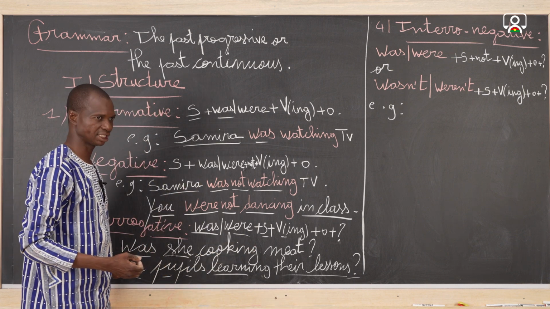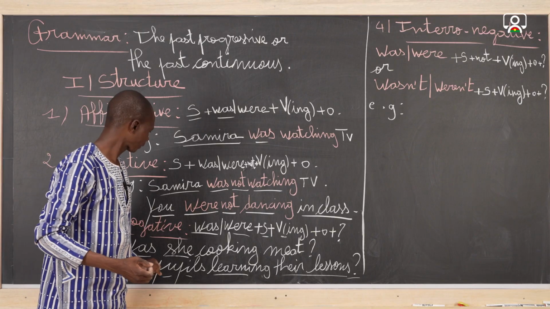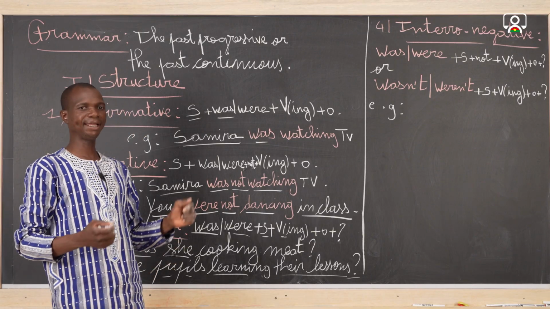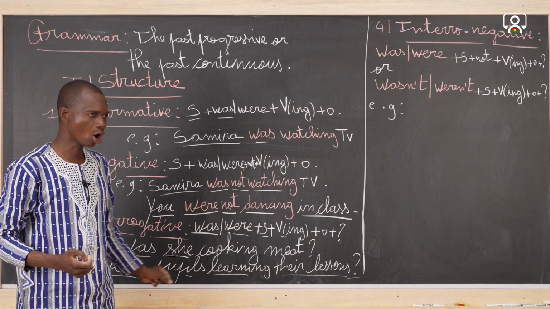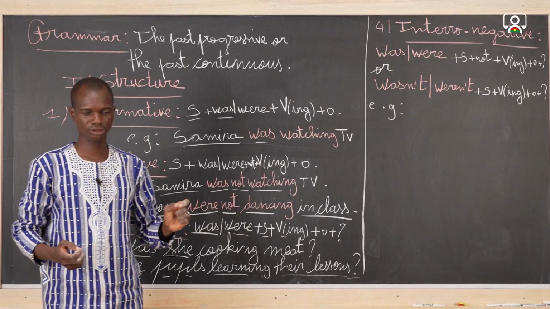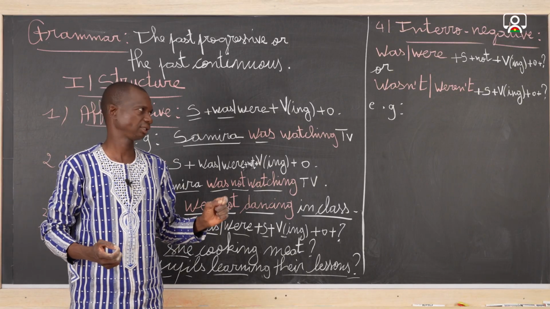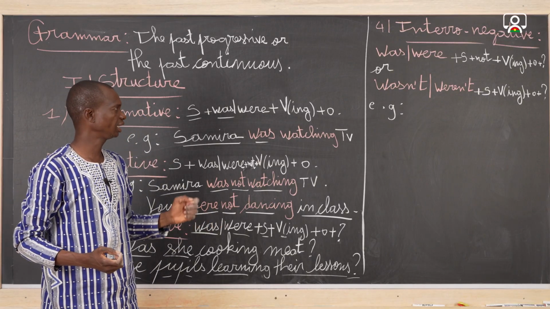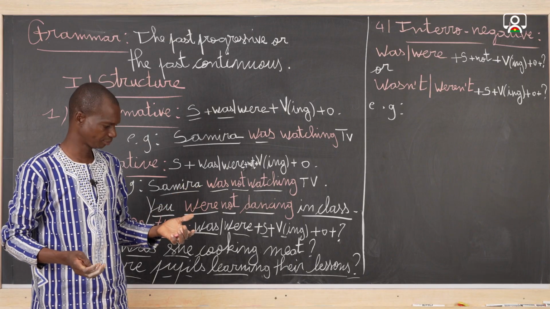And what about this sentence? We can say, were people not learning their lessons? Or we can say, weren't people learning their lessons? This is also acceptable. Okay, let's try and give other examples.